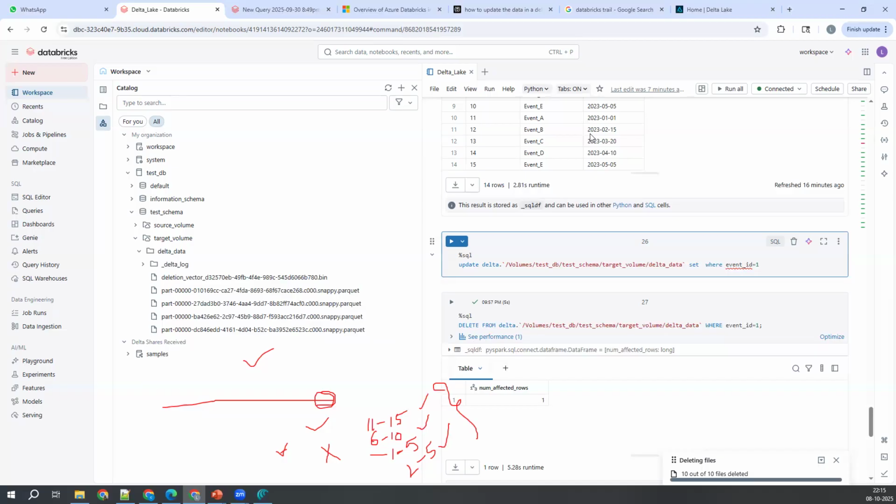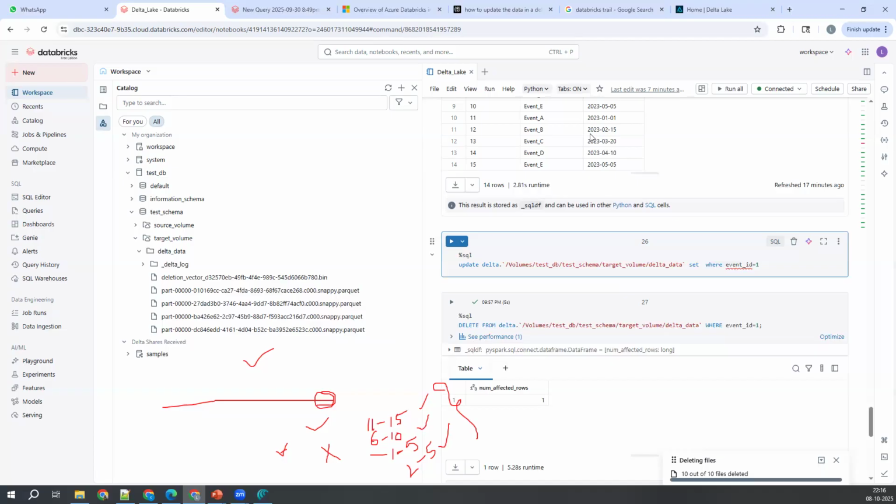For now, you just try to understand when you do a delete operation, in the backend it is going to create one deletion vector. What the deletion vector contains is, hey, delete that record, event ID 1, from so and so file. What record it is supposed to delete, that it is going to maintain. In the metadata, it is saying that a deletion vector is added on top of which file.